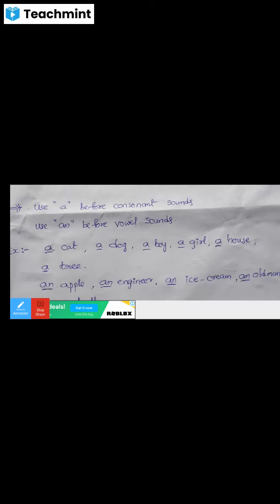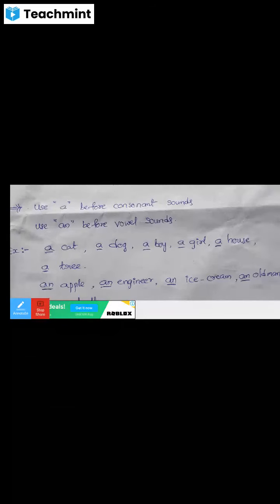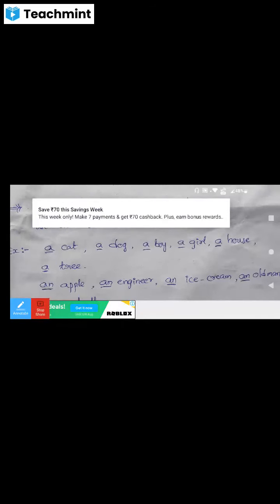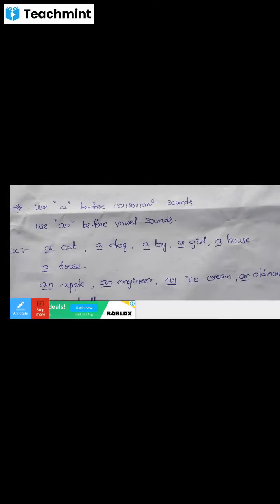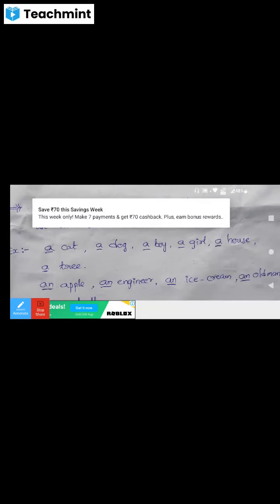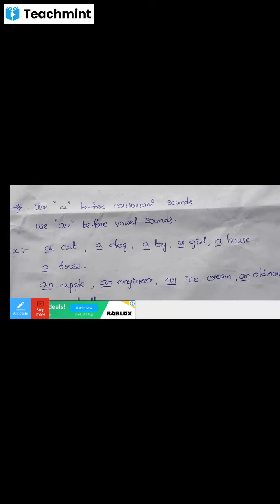In this topic, articles depend upon the noun. We do not use a or an before abstract nouns. We do not use them before plural nouns. Already we know countable and uncountable. We do not use them before uncountable nouns.